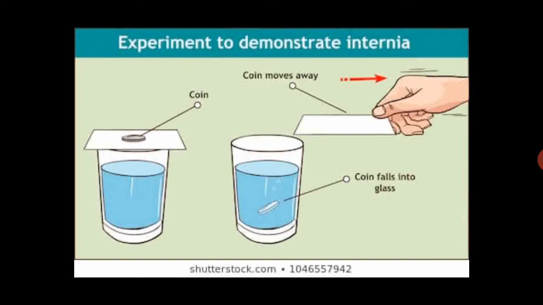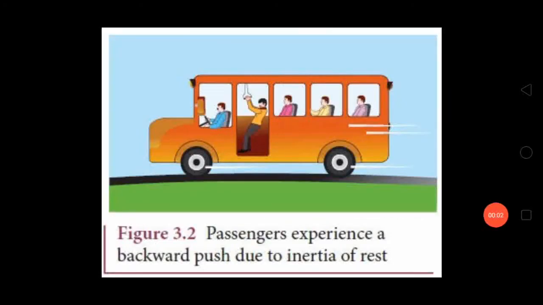So the greater the mass, greater is the inertia. Okay, and this inertia is the property of a body by which it resists a change in a state of rest or in state of uniform motion. So I can say the mass is the measure of inertia. Okay, mass is the measure of inertia. This means that if there is greater mass, there will be greater inertia, and if there is lesser mass, there will be lesser. Basically, there are three types of inertia.